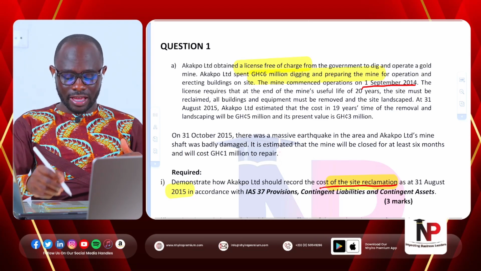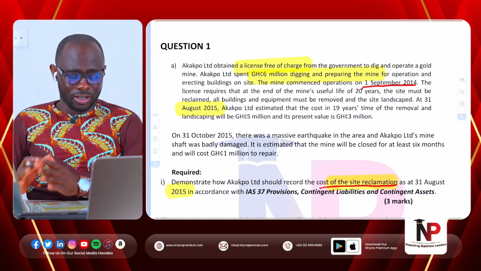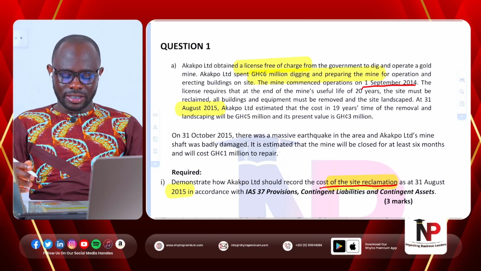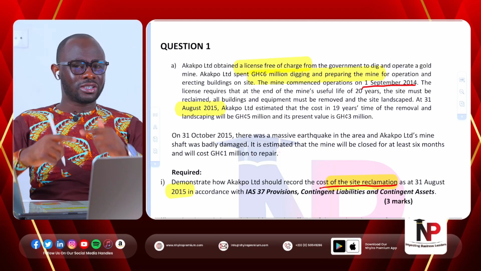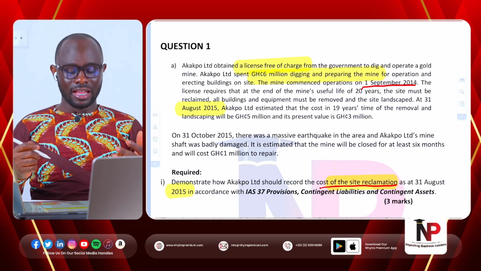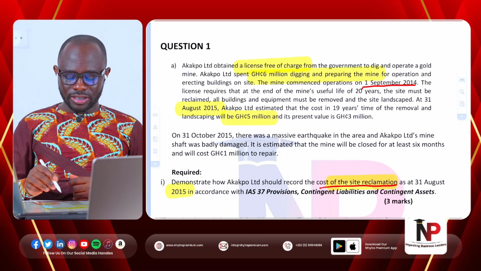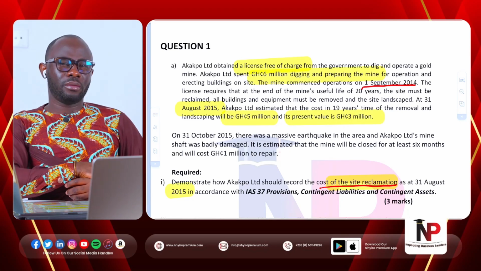At 31st August 2015, that is the year ended the examiner is asking us to work for, Acclaimed Limited estimates that the cost in 19 years' time of the removal and landscaping will be 5 million. And its present value is 3 million.